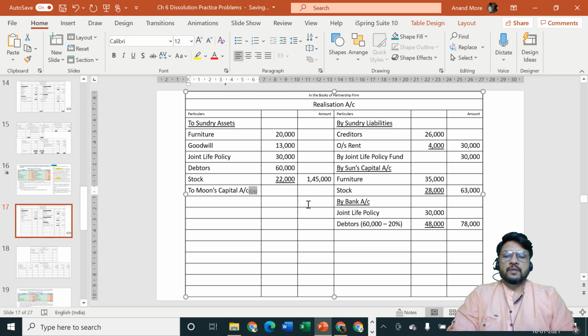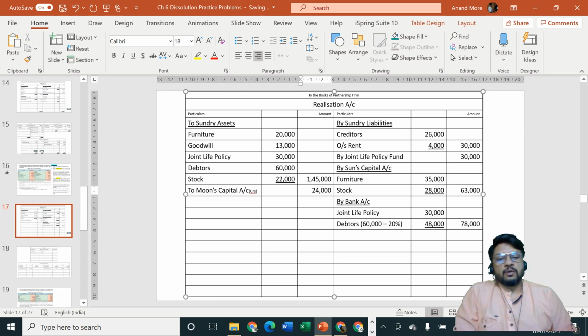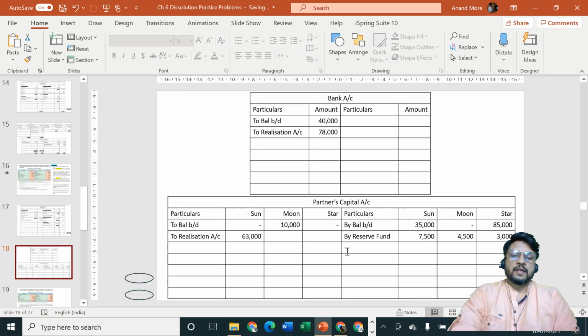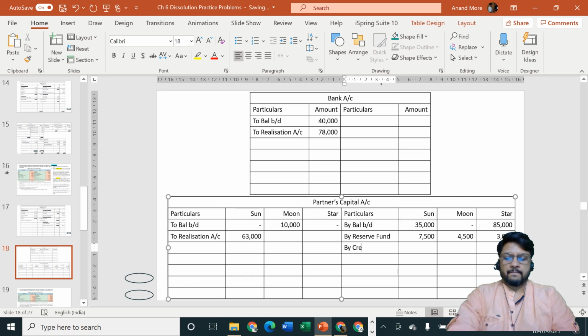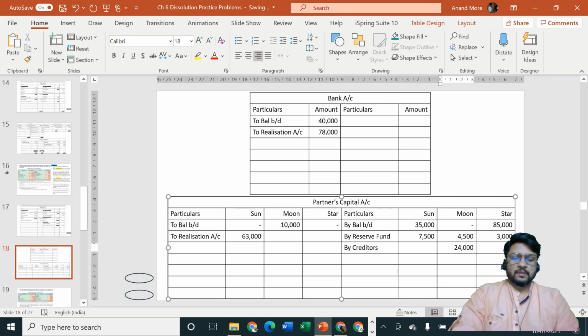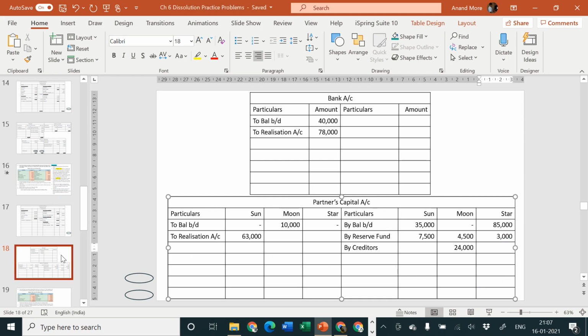Okay. So creditors, he is taking over at rupees 24,000. What is taken over? Not asset. What is taken over is a liability. So if he is paying, that means Moon is the giver and our creditors are receiver. So creditors are hiding in realization account. That means we have to say realization account debit to Moon's capital account. Moon's capital account credit side by creditors. Moon is the second column. I'll write here 24,000. Okay. Next point.